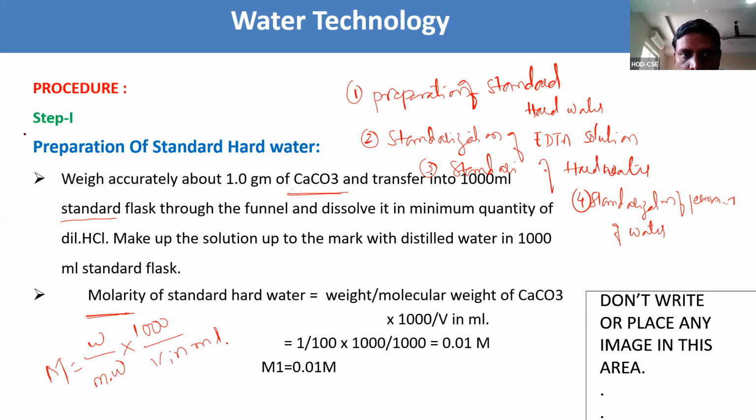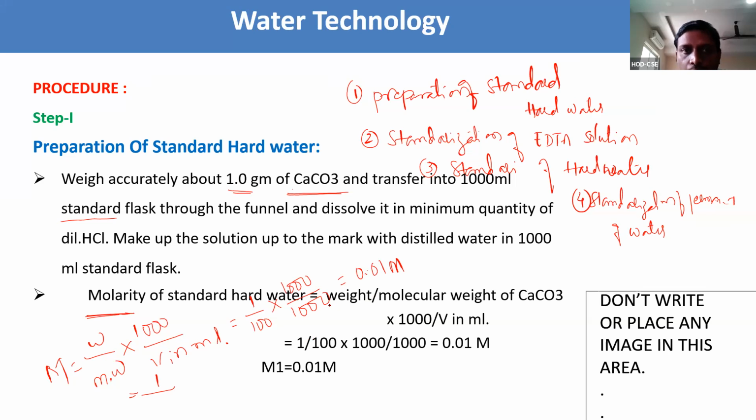The question is saying weigh accurately 1 gram of calcium carbonate. Same thing, weight we are taking as 1, by molecular weight of calcium carbonate, which is 100. So 1 by 100 into 1000 by 1000 ml. By calculating you will get 0.01 molar, that is M1. From step 1 we got M1. Very simple.